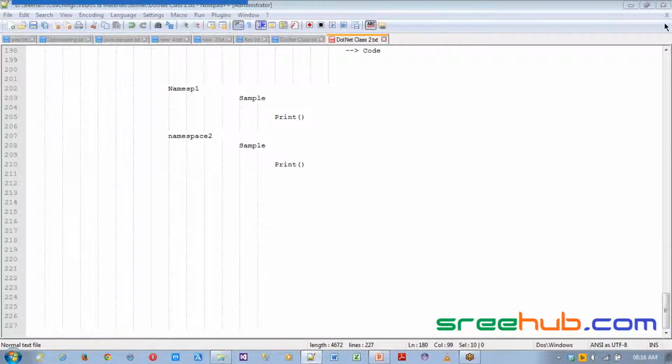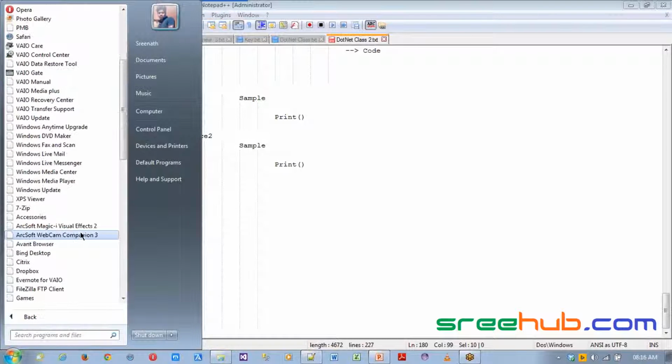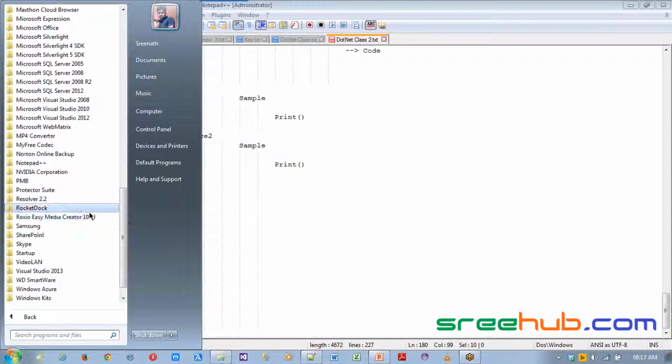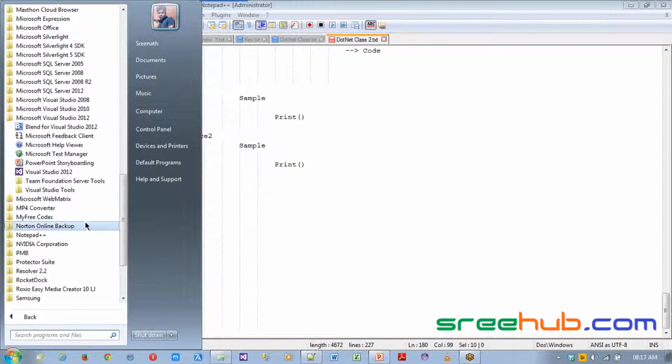Whenever you install Visual Studio, it will go to Program Files and you can find it here. We have Visual Studio installed. Yes, here: Microsoft Visual Studio 2012.